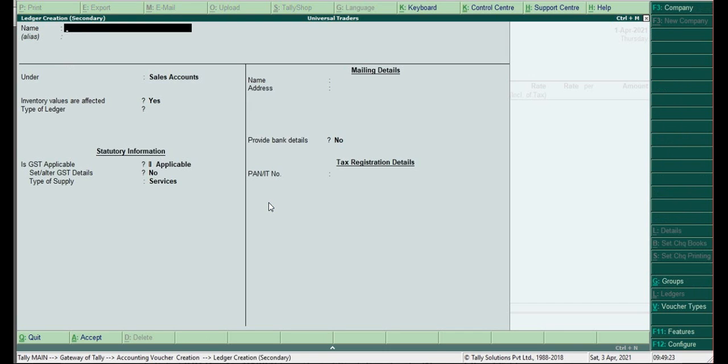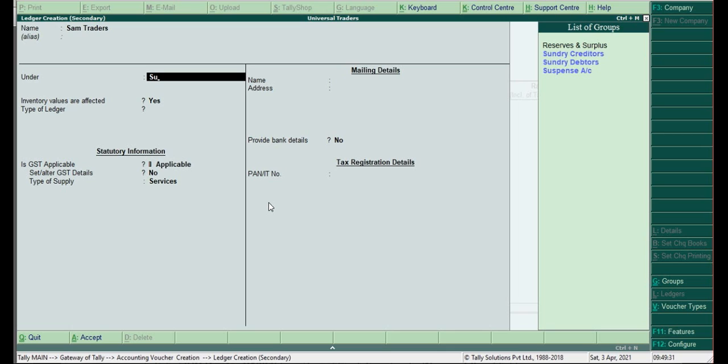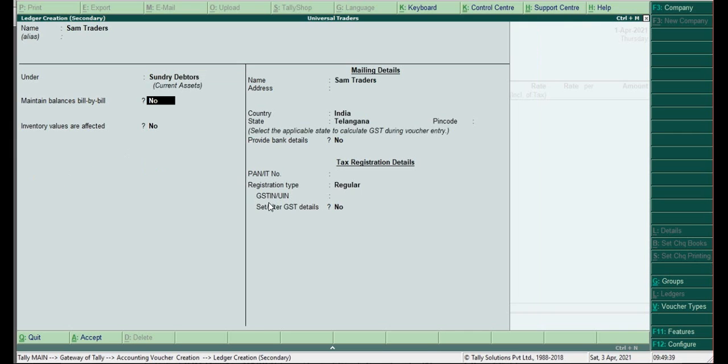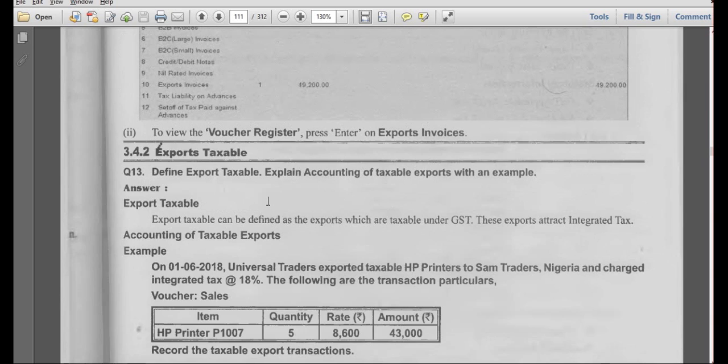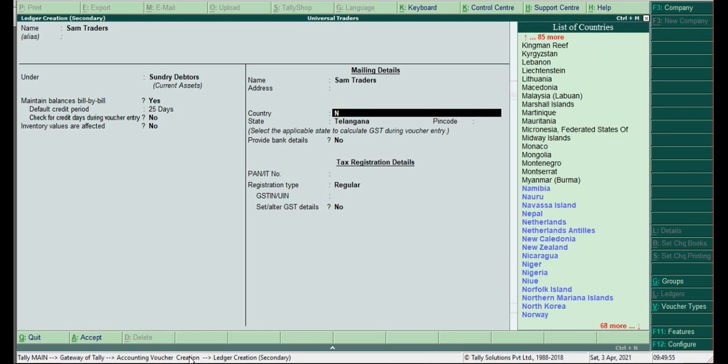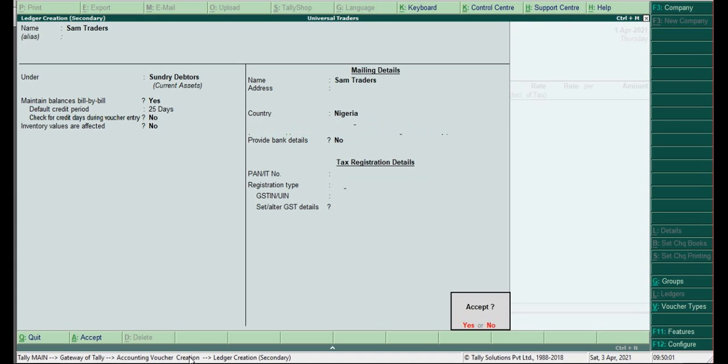So Alt C, Sam Traders, under sundry debtors. He is from which country? Nigeria. So we don't have any GST numbers.